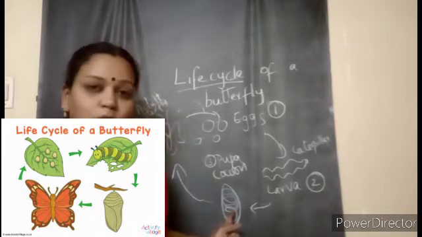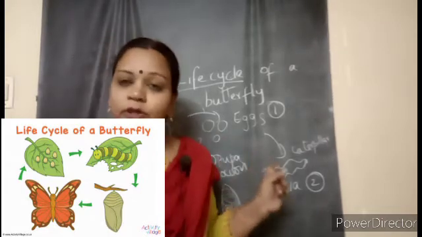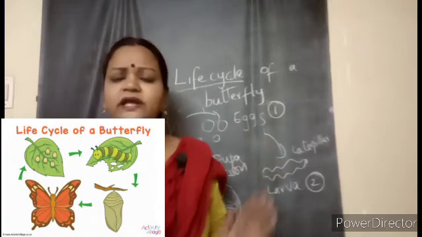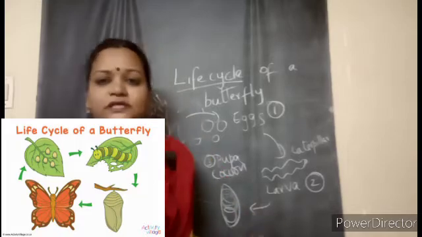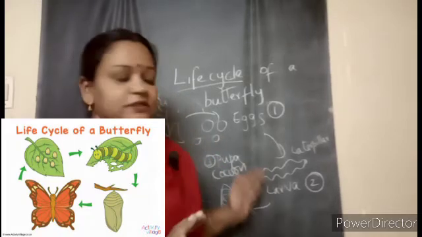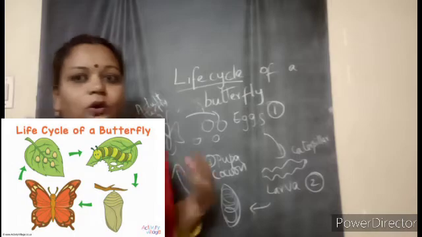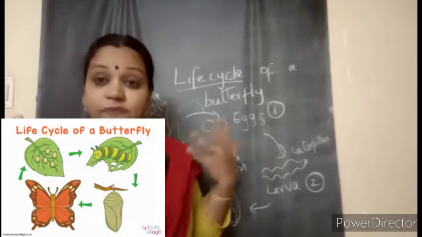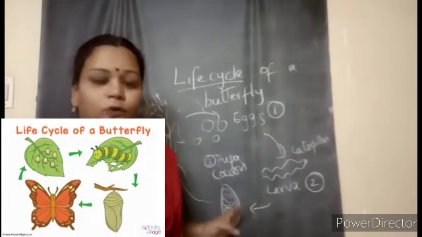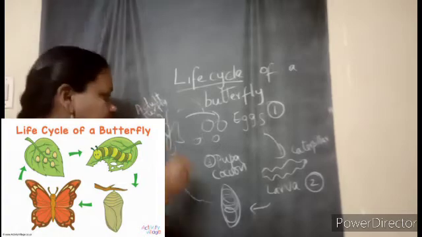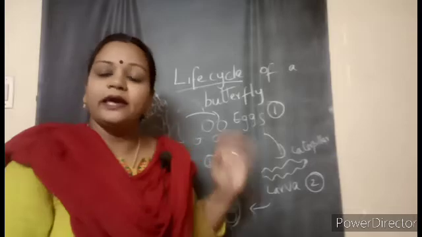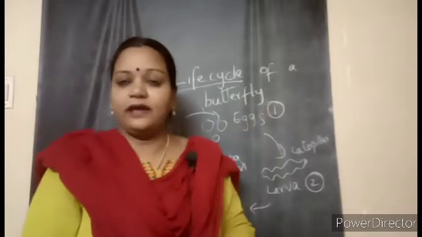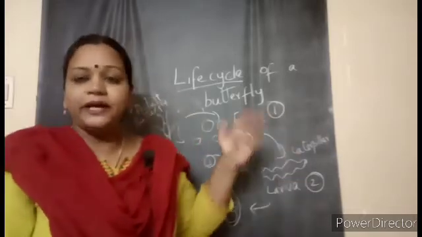So they will make a cocoon and they will be growing. That is a very inactive stage. You cannot see them. They will be like in a sleeping stage only. They will be inside the cocoon, this pupa stage. And from the pupa, a lot of physical changes develop inside the cocoon. A beautiful butterfly comes out of the cocoon, and again the adult butterfly will start laying the eggs. That is how it gets repeated again and again.